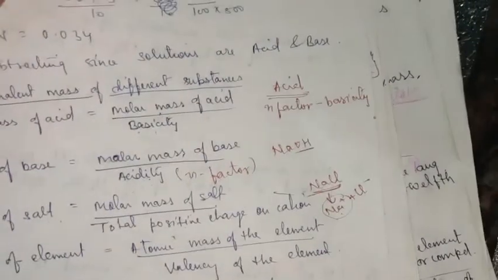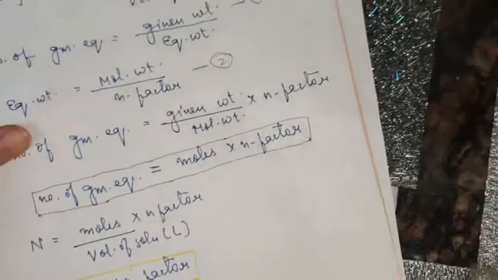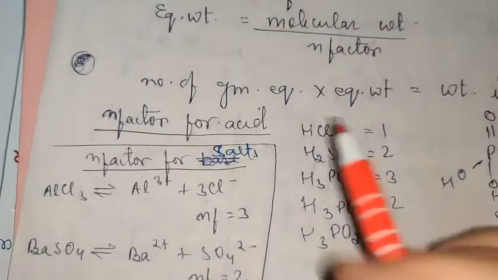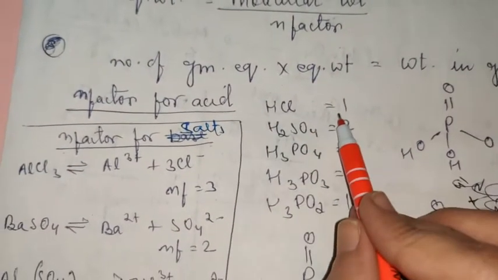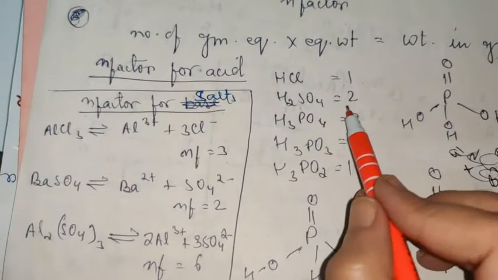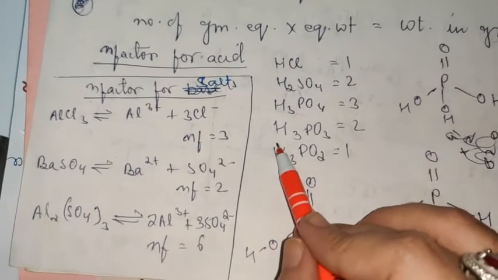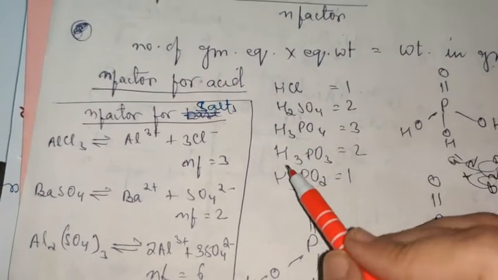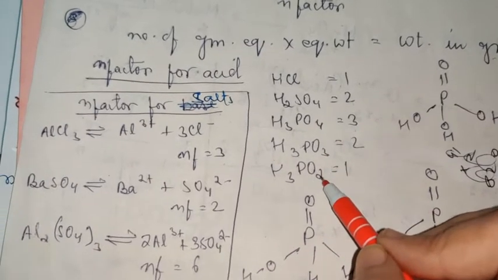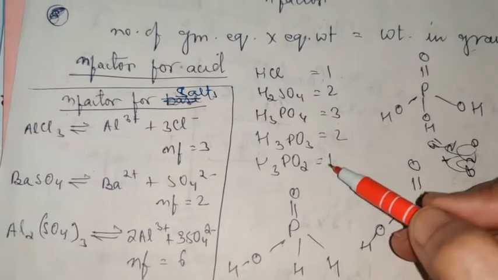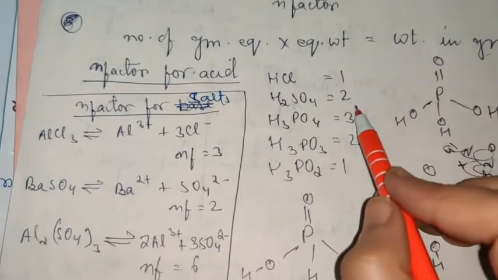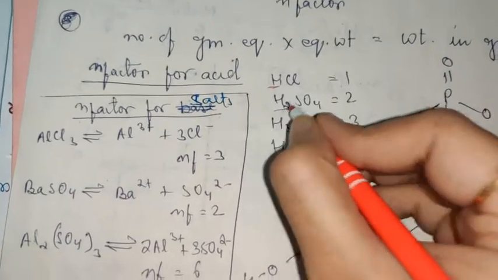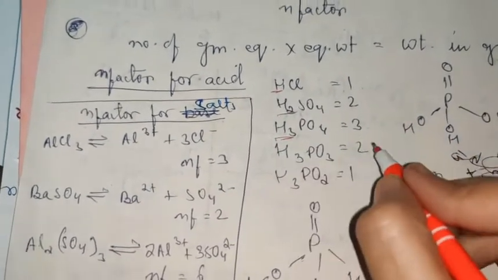So again children, telling you about the concept of n factor, you can see here n factor for acid HCl will be 1, H2SO4 will be 2, H3PO4 will be 3. Now in case of phosphorus acids, as the number of oxygen atoms goes on decreasing, what will happen? The basicity will go on decreasing. HCl is 1, H2SO4 is 2, H3PO4 is 3. Here you can see 1 hydrogen, so 1. Here you can see 2 hydrogen, so 2. Here you can see 3 hydrogen, so basicity is 3.